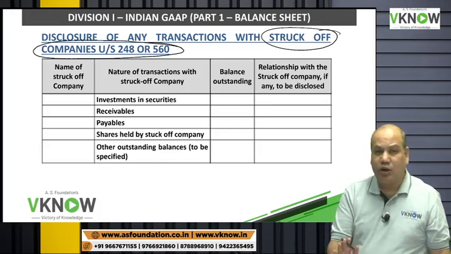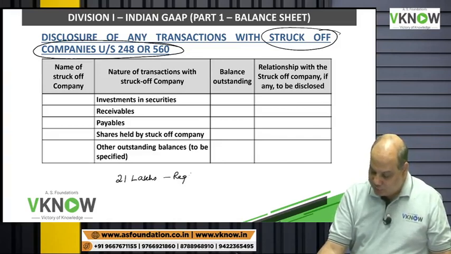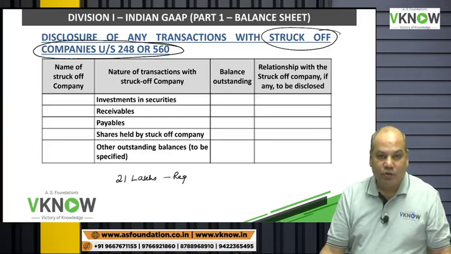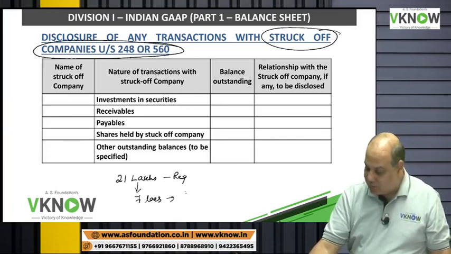You may have learnt in your corporate law, in India there were approximately 21 lakh registered companies, but many of them were not functioning. So what the government has done, approximately 7 lakh companies, their names have been struck off by the registrar of companies.